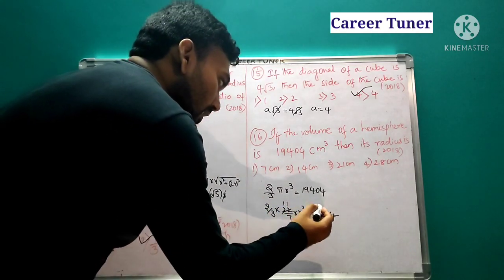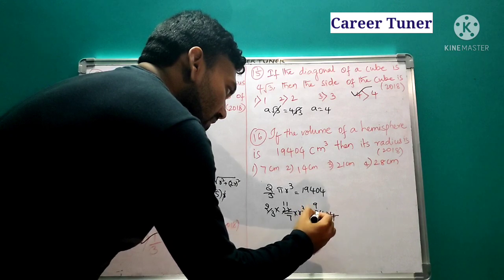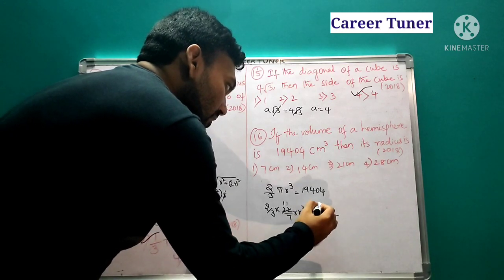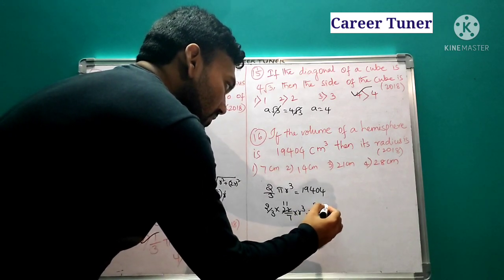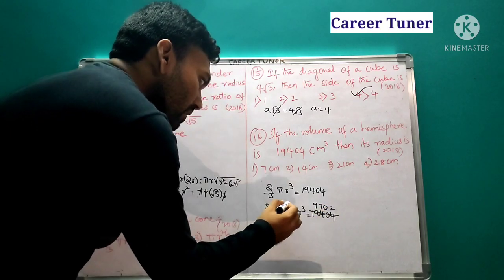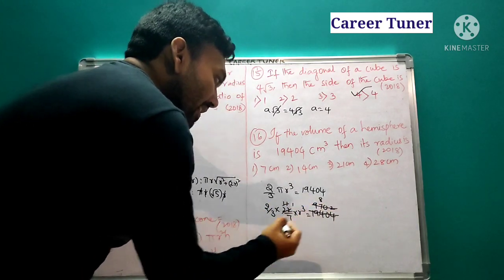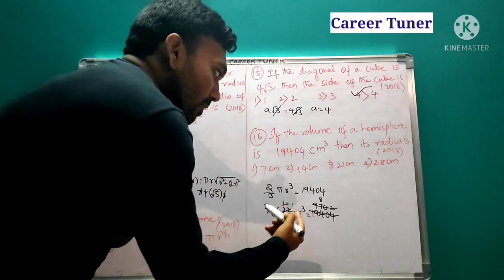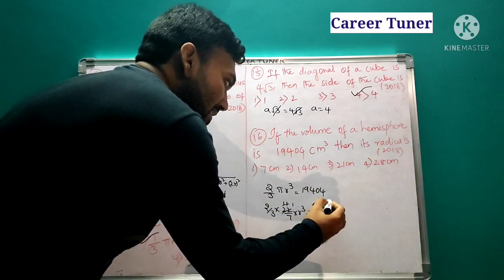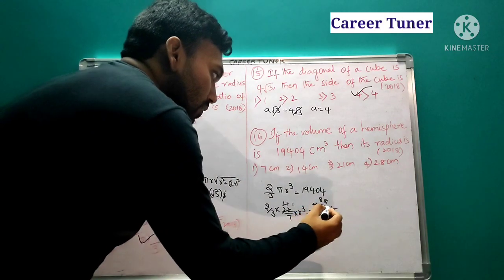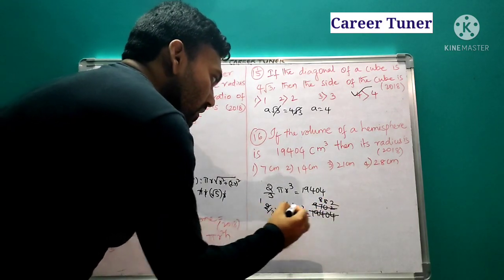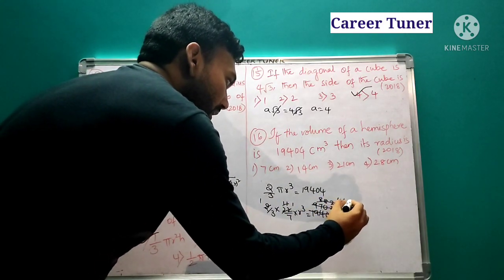Now here 2 will go for 2 9s are 18. So 1 remains. 2 7s are 14. 0 as it is, 2 2s are 4. Okay, next 11 1s are 11. So 11 8s are 88. 88 in the sense how much will remain? 9 will remain. 11 8s are 88. So 2 will remain, 11 2s are 22. So 2 1s are 2, 2 will go for 441 times.